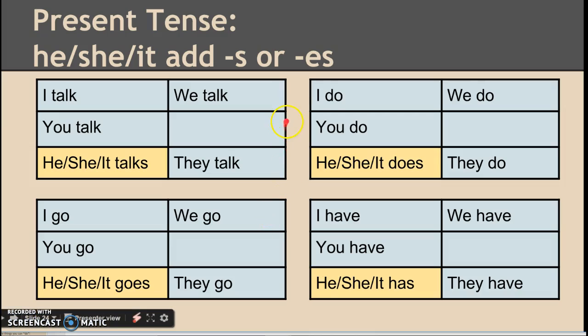Present tense. Here's some tense charts. Present tense is super easy in English. It's mostly the base form. So to talk becomes I talk, you talk, we talk, they talk. The only differences are the he, she, it form. So he, she, it talks, and that's when you want to add this s or es. So we have go over here, and then goes for he, she, it. Or I do, she does. You have, he has. Okay, and pay attention to those s's. Those s's are always with the he, she, it form.